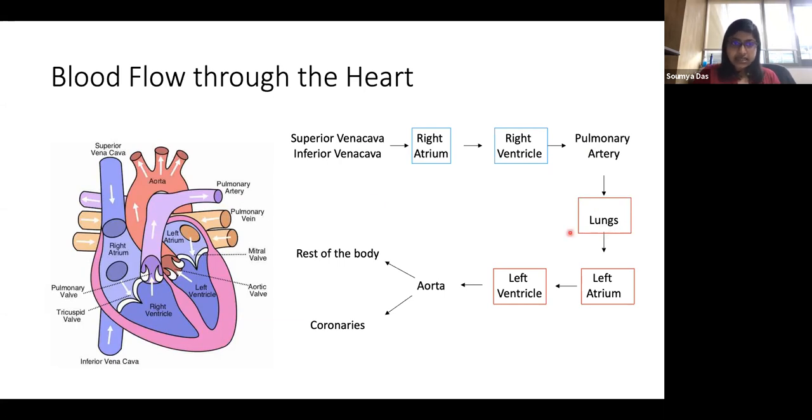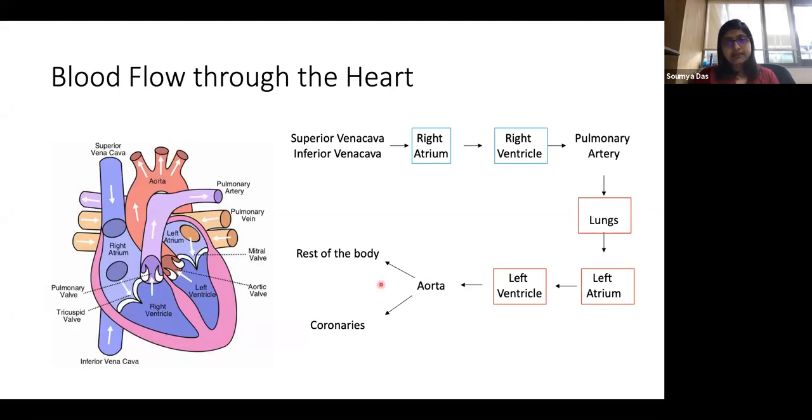And from the lungs, it is brought back to the left atrium through the pulmonary vein. Oh, I missed writing it here, but you can clearly see in this picture that through the pulmonary vein it goes to the left atrium, then to the left ventricle, and through the aortic valve it goes into the aorta, as you can see here, and is then distributed throughout the body.